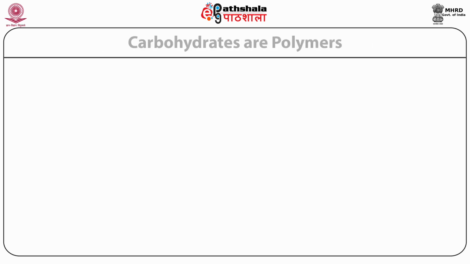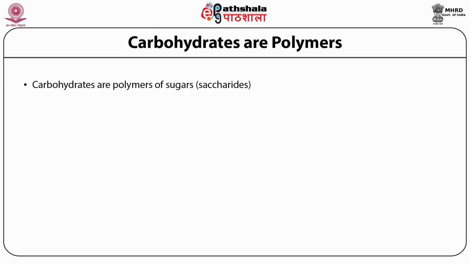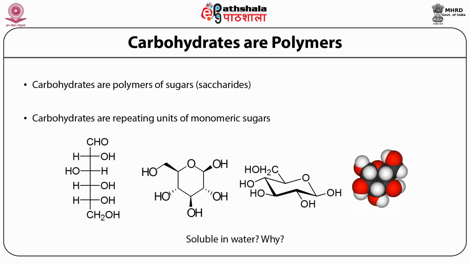Carbohydrates, as I've already mentioned, are polymers of sugars or saccharides. The basic definition of a polymer is that a polymer means many somethings or many mers. So basically carbohydrates are repeating units of monomeric sugars, say for example glucose. So you see different ways in which a glucose molecule is represented here. It can be represented in different ways, in a cyclic form, in a linear form, and as we move on, we will see what these representations actually mean.